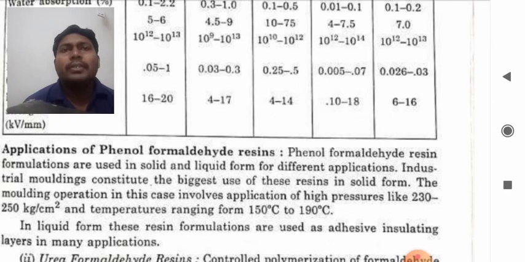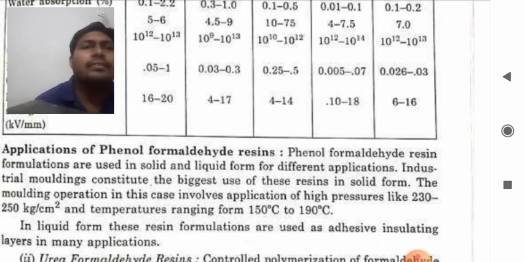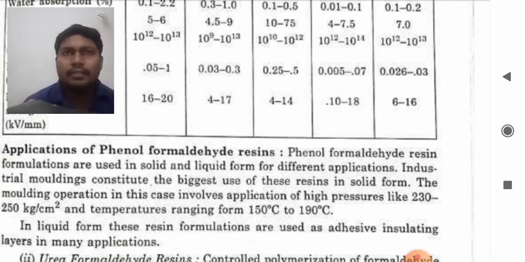The molding operation in this case involves application of high pressures like 230 to 250 kg per centimeter square and temperatures ranging from 150 degree centigrade to 190 degree centigrade. In liquid form, this resin formulation is used as adhesive and insulating layers in many applications.